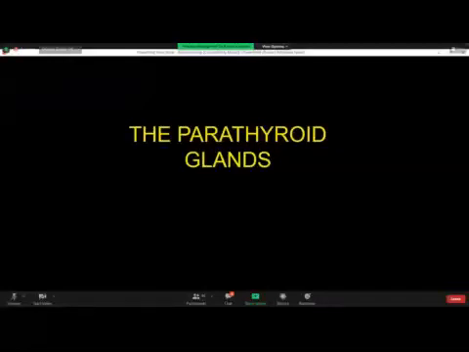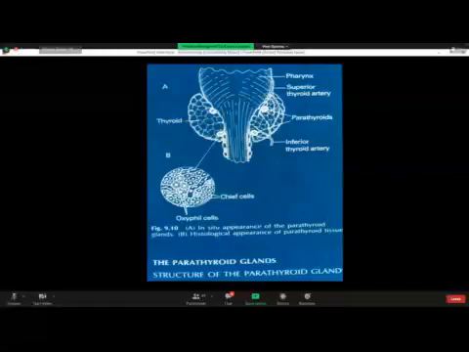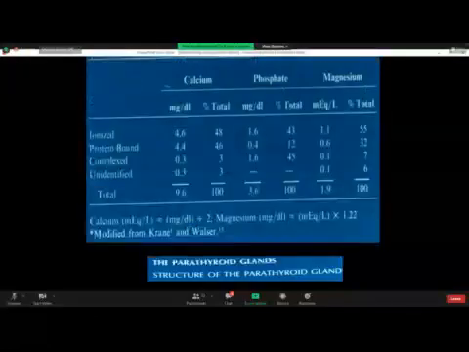The parathyroid glands, as you all know, are 2 paired or 4 glands located on the posterior surface of the thyroid gland. If you look at the histology in the lower column of this slide, it comprises mainly chief cells, which are mainly located on the periphery, and there are auxiliary cells. So parathyroid hormone, or PTH, is secreted from the chief cells or the principal cells of the parathyroid gland.